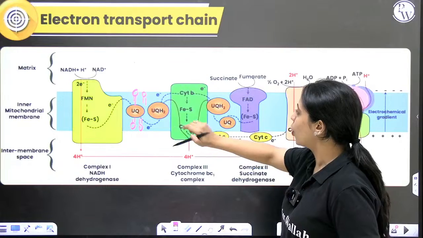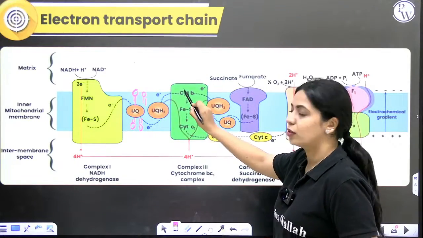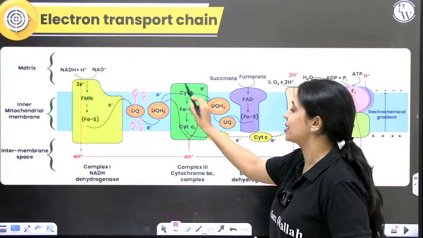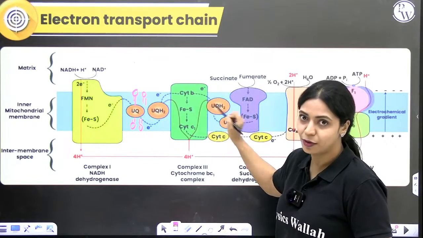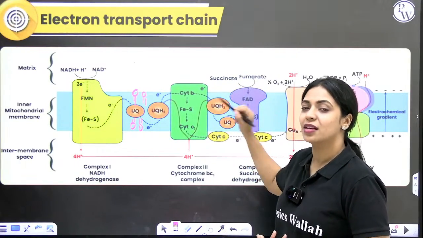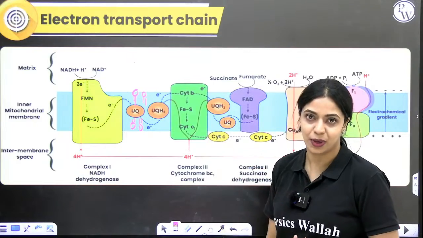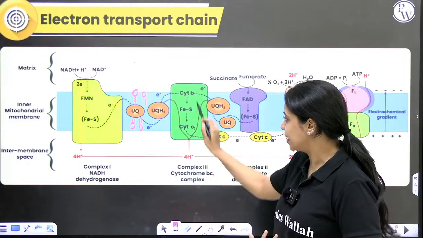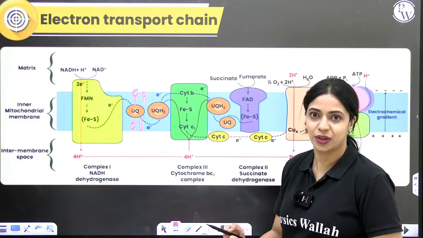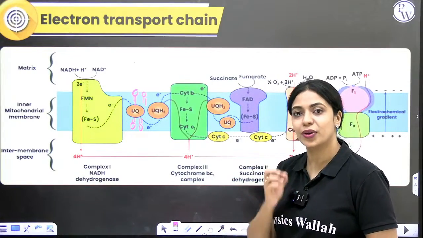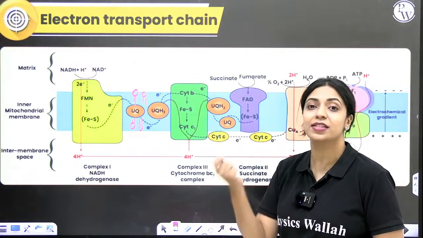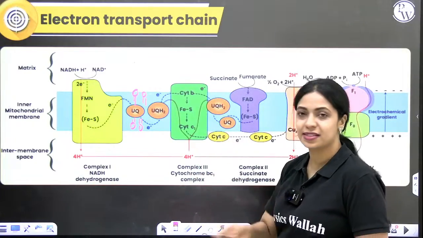First, it will get transported or transferred, in fact, to cytochrome B. Cytochrome B to iron sulfur protein. From the iron sulfur protein to cytochrome C1. Okay, so this is how it will get transported. From the cytochrome C1, it further has to get transported to complex 4. Over here, complex 3 story is over.